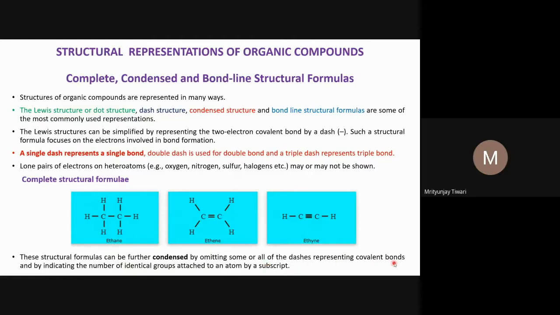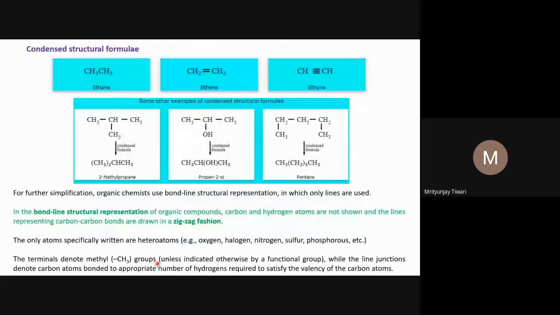representing covalent bonds. One can remove some dashes, like CH3-CH3, or by removing all the bonds, you can write CH3CH3. One can do a similar thing by indicating the identical groups. If there are more than one similar groups, then one can use a subscript to represent them as well. The example that is here, what does it mean?